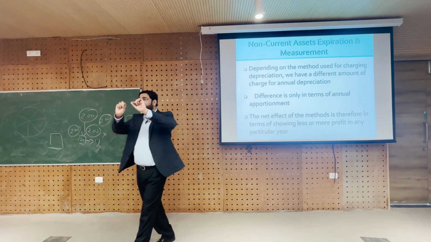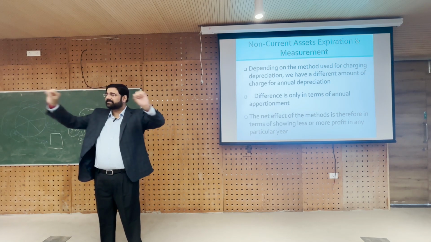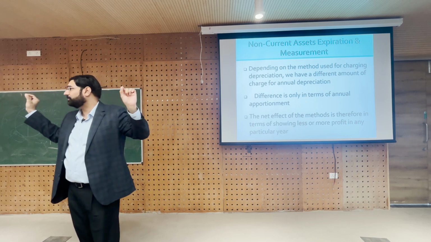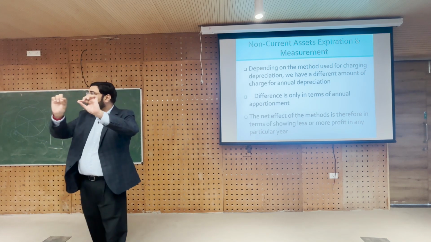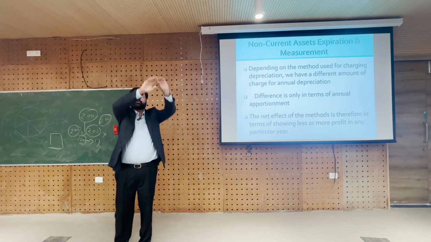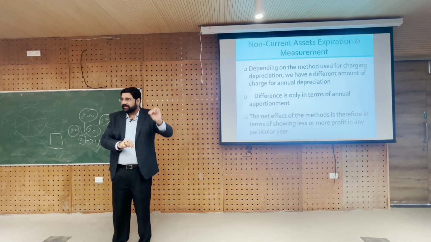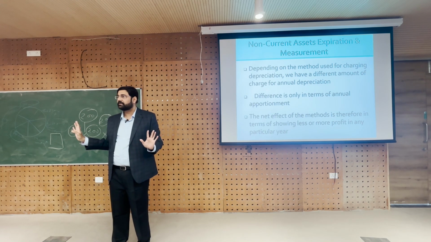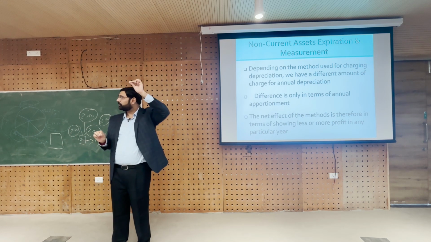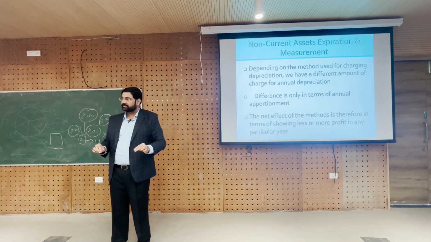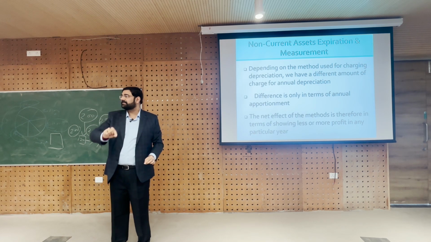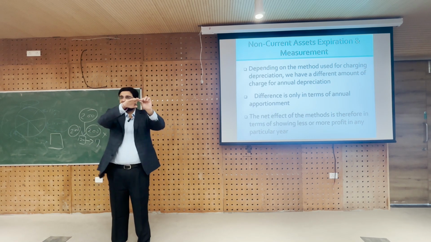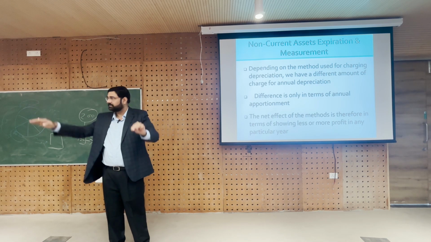Do you see that? When you show equal profit, equal expense, then the profit to that extent, other things remaining the same, the ceteris paribus assumption of your economics class, other things remaining the same, the profit is equal. But if you show more expense, then the profit goes down. If you show less expense, then profit goes up. Clear? Are you all clear? So, since written down value is like this, going down like this, while straight line is like this. You see what I am saying?